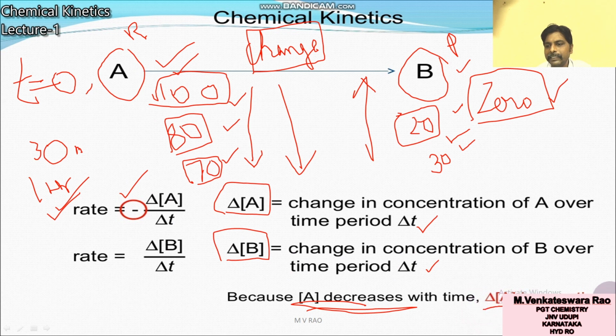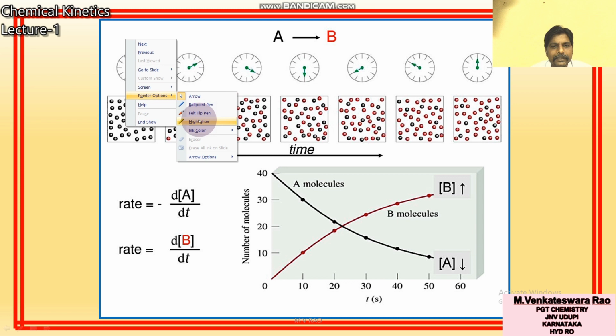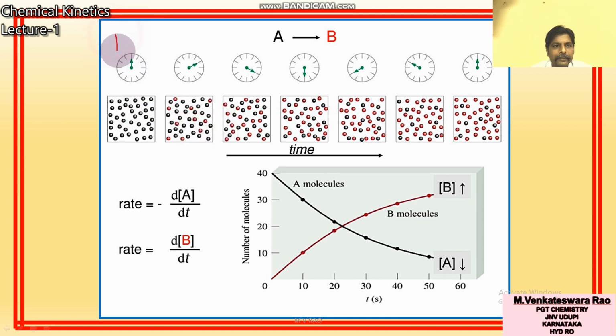Delta A is negative. Now you can see here time is 0, T equal to 0. Here time 10 minutes, 20 minutes, 30 minutes, 40 minutes, 50 minutes, here 60 minutes, that means 1 hour. So as time proceeds, you can see time increasing.